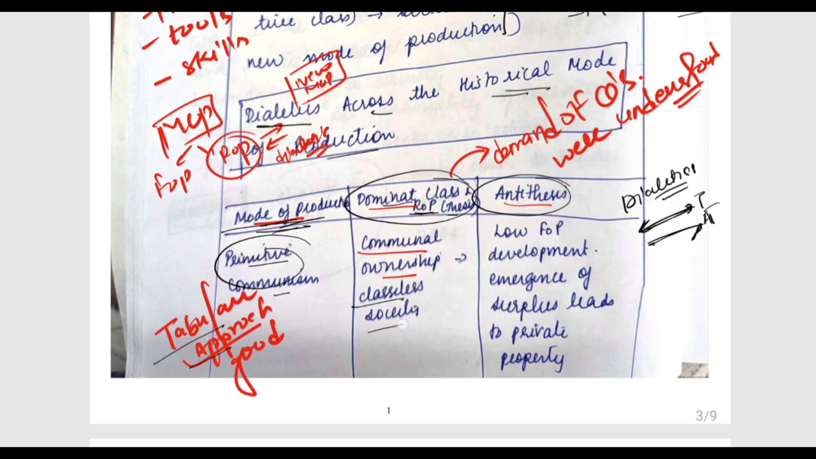So in your primitive communism, what was the thesis, what was the dominant class? There was communal ownership, and that was a class-based society. But in the antithesis, we say there was a low force of production, and the emergence of surplus leads to private property. When private property developed, the primitive society changed to the slave society.